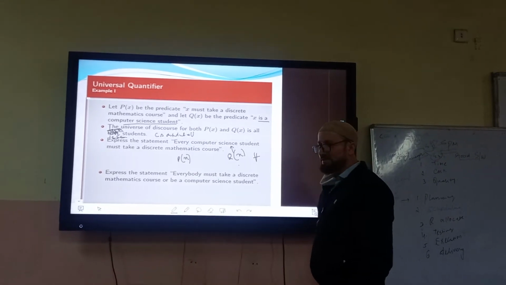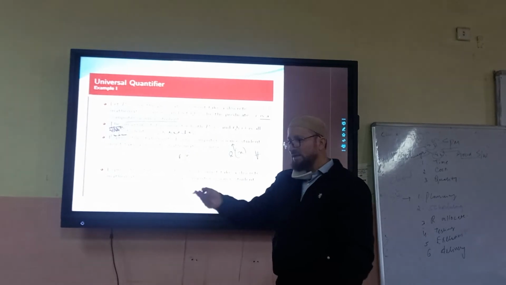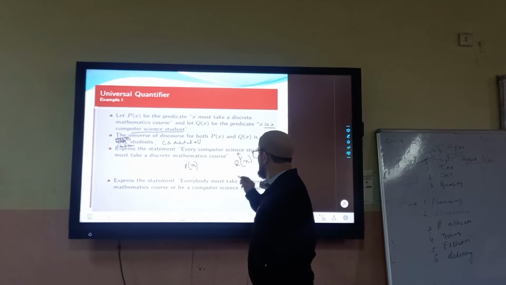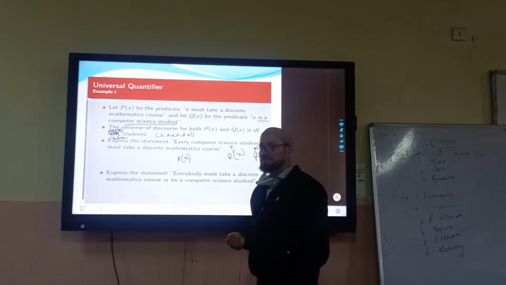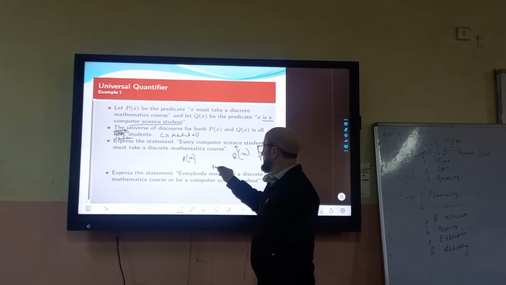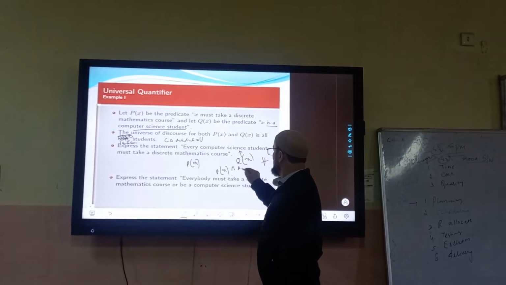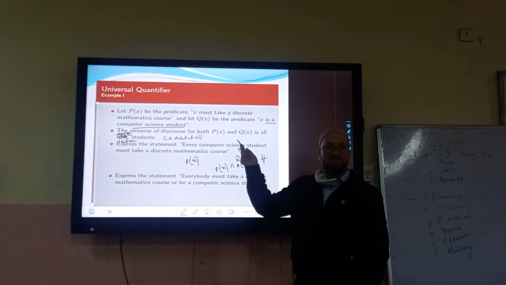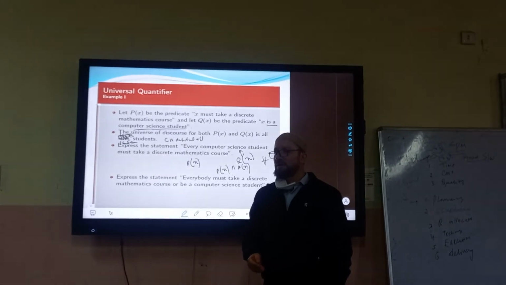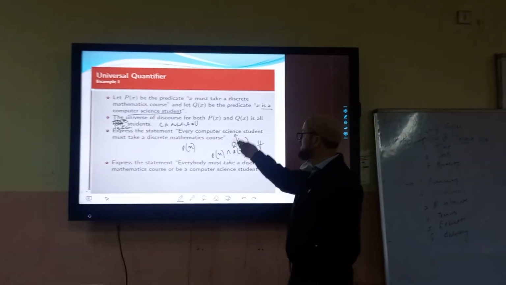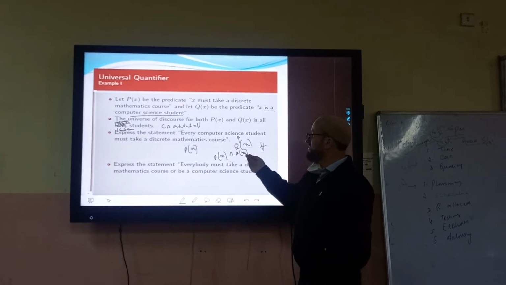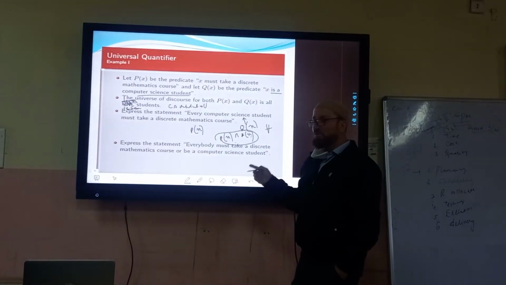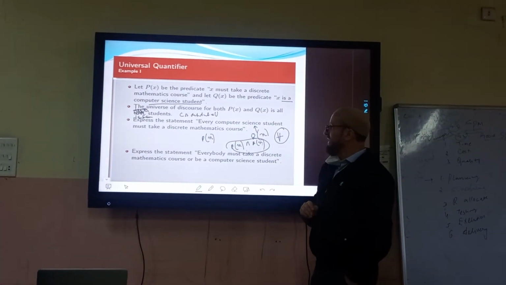How will you write this? Tell me. जबान बताओ. लिखनी क्या जरूरत है? add नहीं सकते हैं तो दोनों का क्या करेंगे? For all. Definitely. If you say P of X and Q of X, that is what it is. But we said it's a conjunction. The universal quantifier is actually the conjunction of the individual predicates, to give us a complex predicate that every computer science student must take a discrete mathematics course. Logically, we can write it like this: P of X and Q of X. But how do we write it using the universal quantifier?